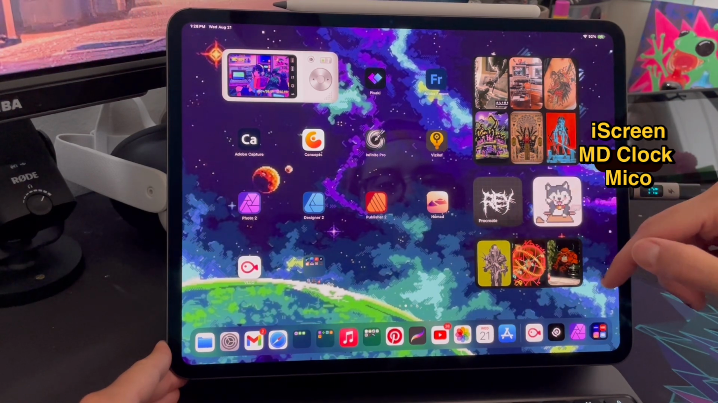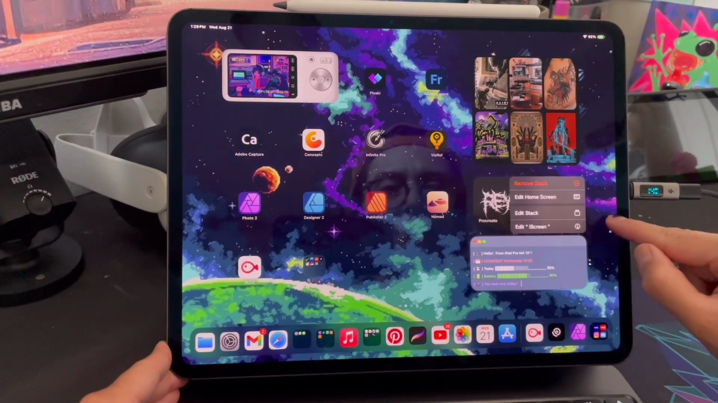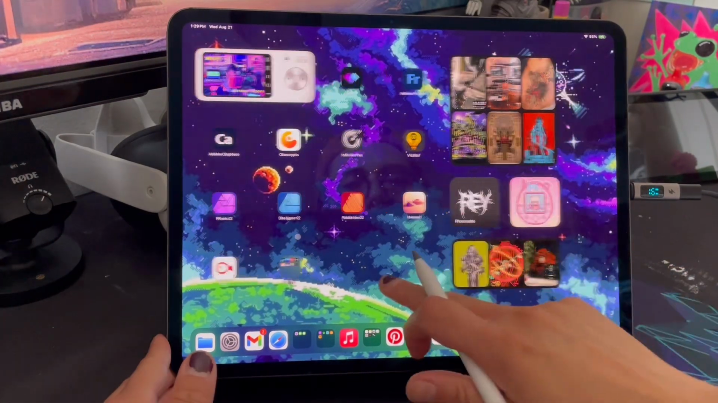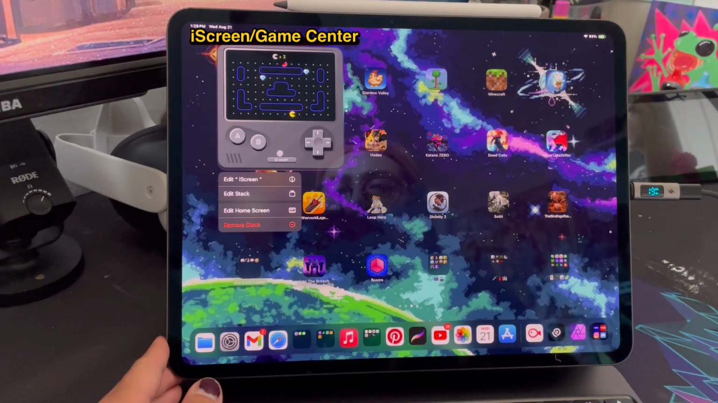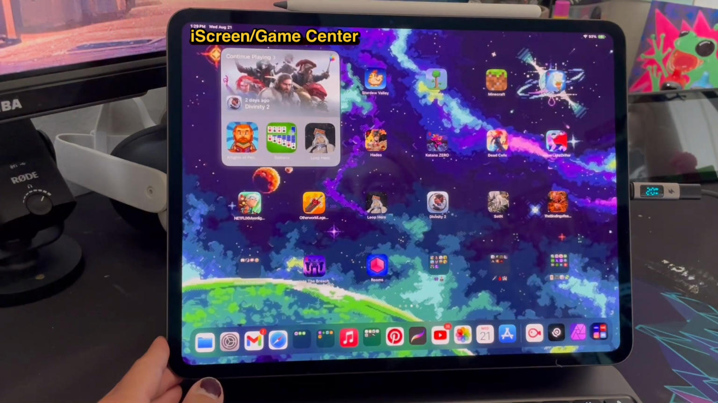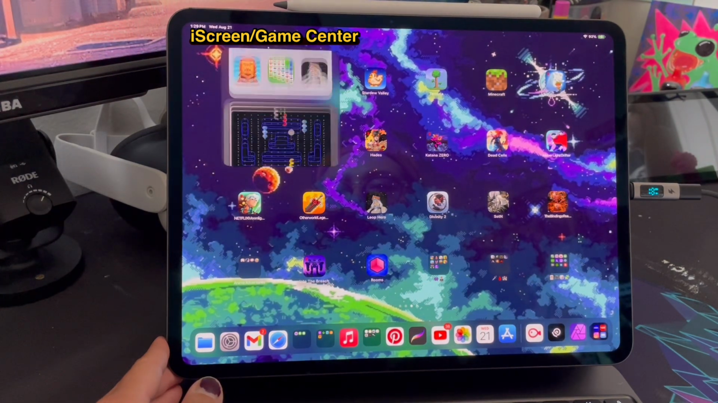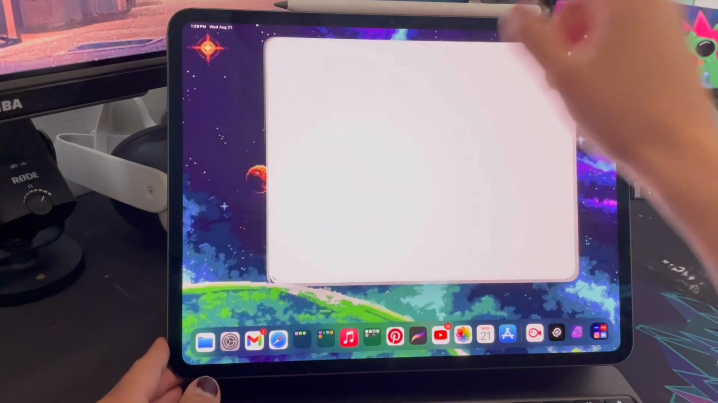Here are all these widgets on the side. I think they're very fun. I love them, especially the little animated little guys. Those are so cute. So here's my game screen. So that ice screen Pac-Man is actually cool. You can actually play it on the widget like that.